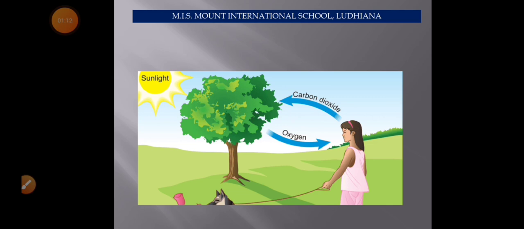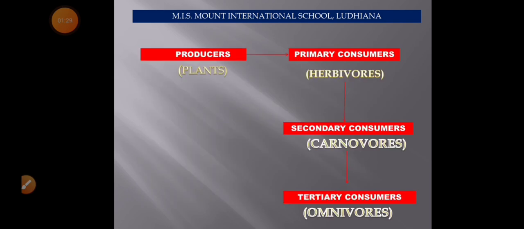In the breathing process, animals as well as human beings exhale carbon dioxide, which is then taken up by the plants to make their food in the process of photosynthesis. Plants manufacture their own food through photosynthesis and thus are known as producers. These plants are eaten by herbivores. Herbivores are the organisms which feed on green plants.